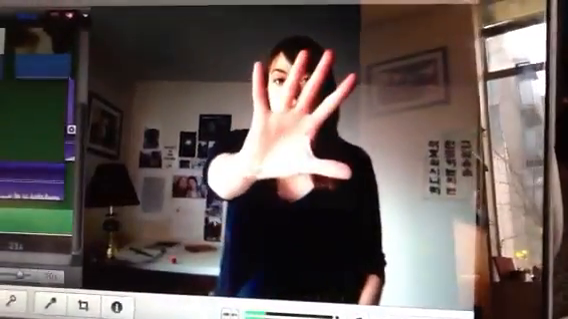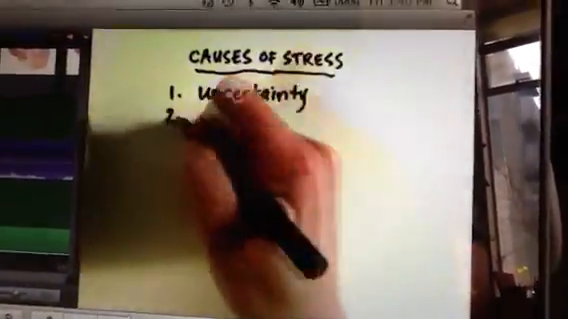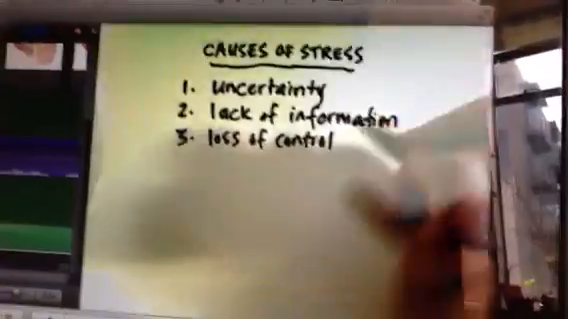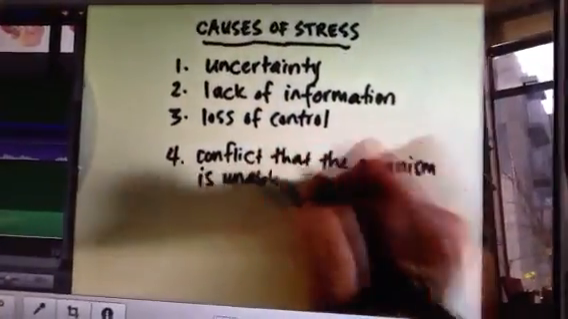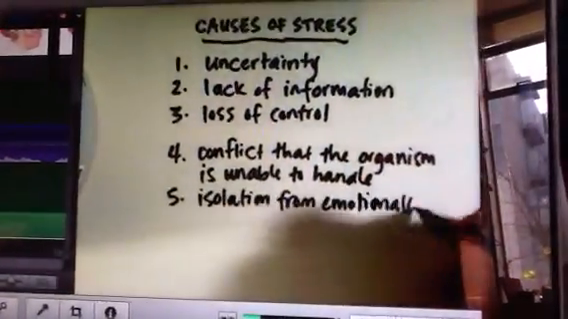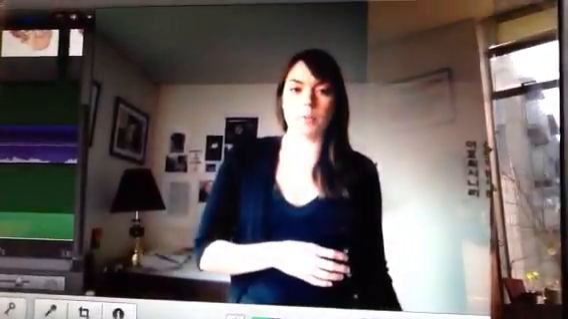We can list 5 things that cause stress. Uncertainty, lack of information, loss of control, conflict that the organism is unable to handle, and isolation from emotionally supportive relationships. How does stress affect the brain?